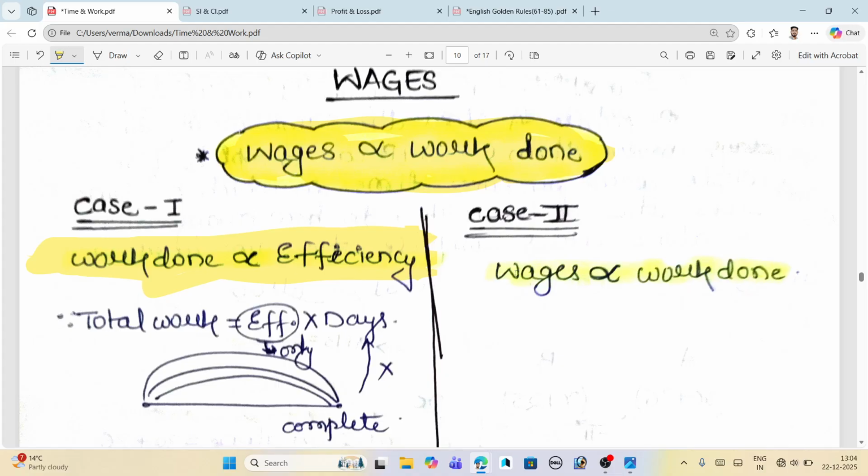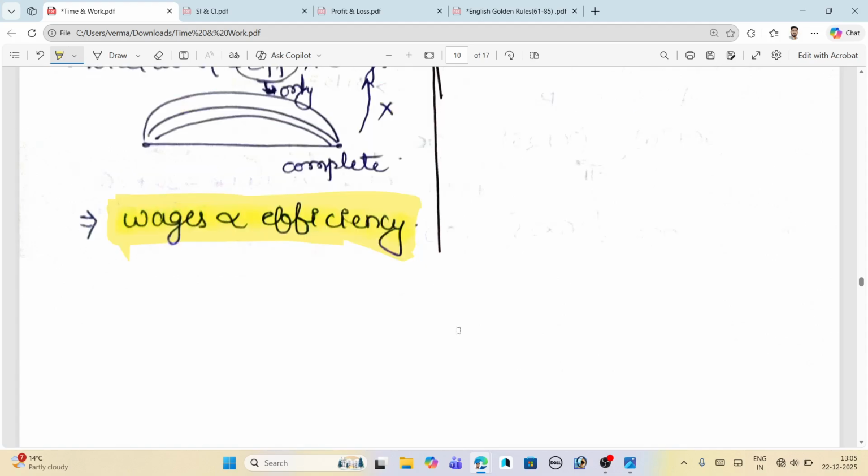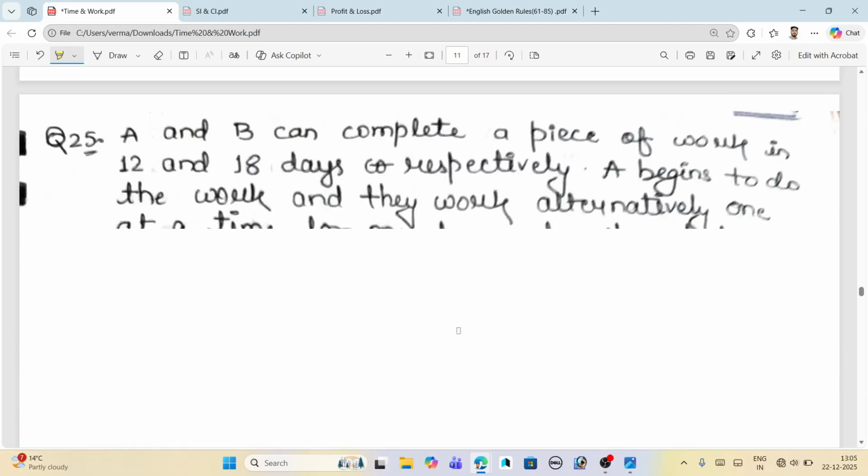Okay, so what does it mean? It means the individual who has more efficiency has to get more wages comparatively to the other individuals. Okay, so just remember this relationship of efficiency and wages: the greater the efficiency, the greater the wages. That is as simple as that.